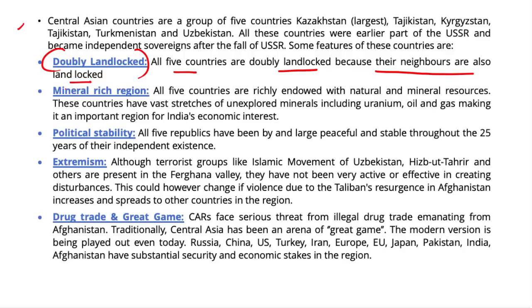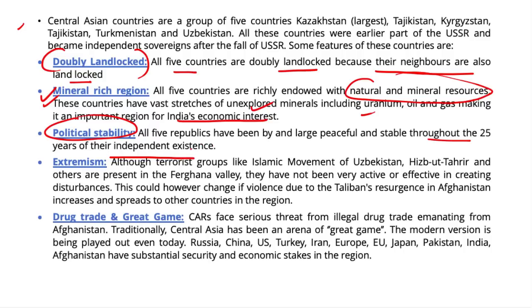Further, another important feature of these countries is that they are mineral rich. All the five countries are endowed with natural and mineral resources, and these countries have vast stretches of unexplored minerals, which include uranium, oil, and gas, and are an important region for India's economic interest. These countries have also, in recent years, witnessed political stability. Throughout the 25 years of their independent existence, no major political instability has arisen.